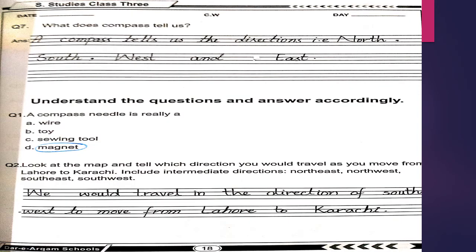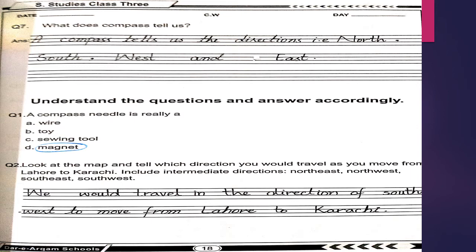Okay students, let's open page number 18 of this chapter. And here the first question is question number 7. The question is, what does a compass tell us? Answer is, a compass tells us the directions. Examples are north, south, west, and east.